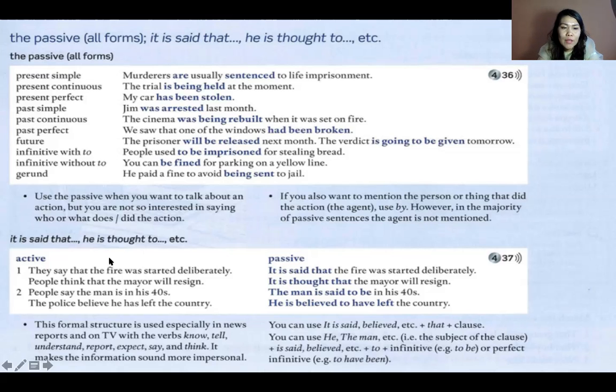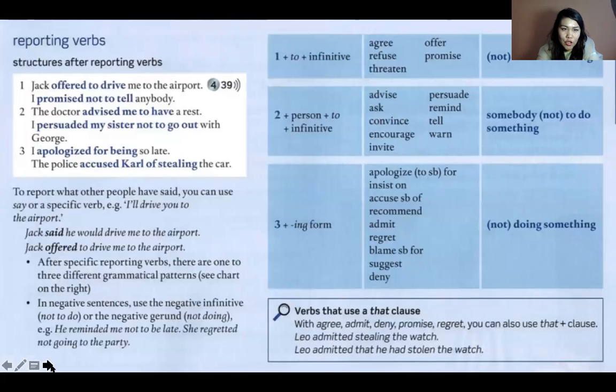Вот, следующая тема, которую я хотела бы обсудить, это reported speech. Reported verbs, reported speech. Что такое reported speech? Это когда мы хотим сказать, что другие люди сказали, да? So report what other people have said. You can use say or a specific verb, да? Например, Jack said he would drive me to the airport. Вот, сказала: I will drive you to the airport. Чтобы передать слова Джека, мы говорим Jack said в прошедшем времени, he would, what will, меняем на прошедшую форму. He would drive me to the airport.